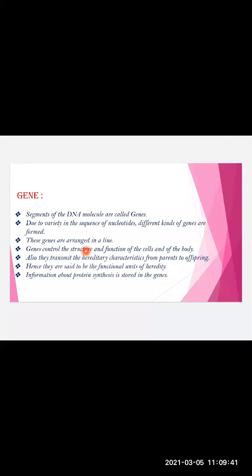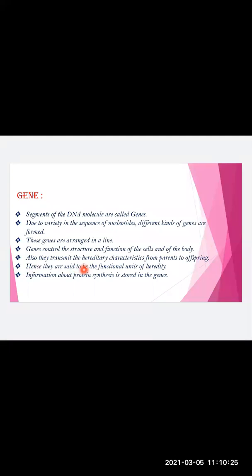The genes are arranged in a line. What are genes? Segments, and definitely they always appear in a line. Their alignment is always linear. Genes control the structure and function of the cell and of the body. By this I mean that it is the gene that can determine when RBC has to be produced, when a particular type of protein has to be synthesized. So genes are the ones doing all this.